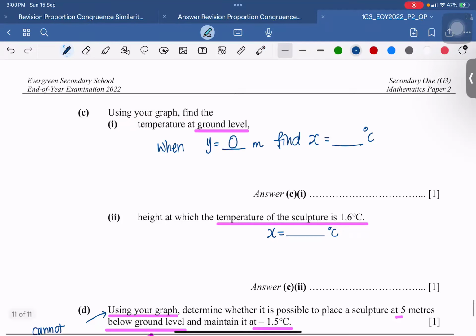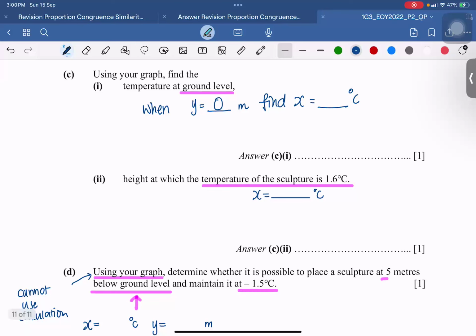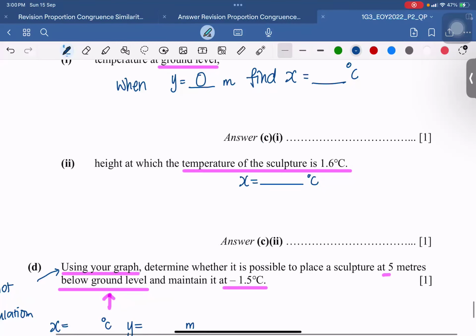That's how you can answer the question. Next part, find the height h when the temperature is 1.6 degrees Celsius. That means x is 1.6 degrees Celsius. When you have the x value, go and find the y value. How many meters? So draw dotted lines on your graph to find the y value.